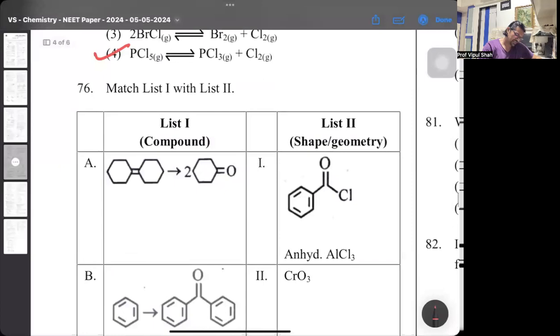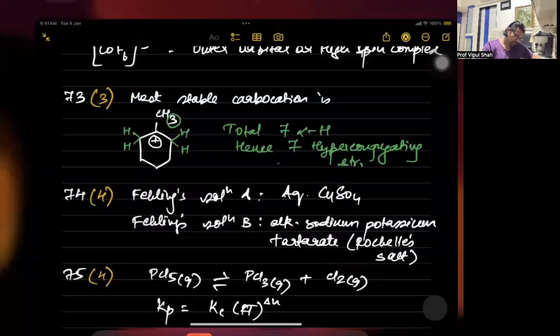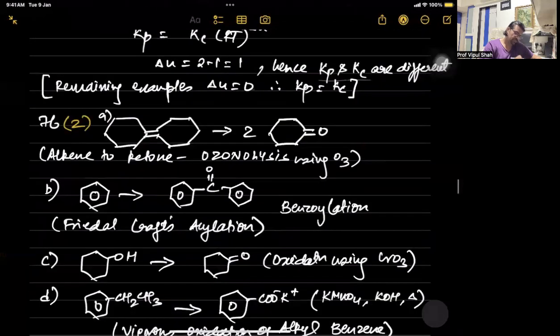Then 76, here you match the following. So in this category, observe this. First one, an alkene is converted to a ketone. That's by ozonolysis. Second one, you have converted benzene into benzene with a ketone. That's benzophenone. Basically a benzoyl group comes in, C6H5CO along with C6H5COCl. So this is Friedel-Crafts acylation, specifically benzoylation using benzoyl chloride.